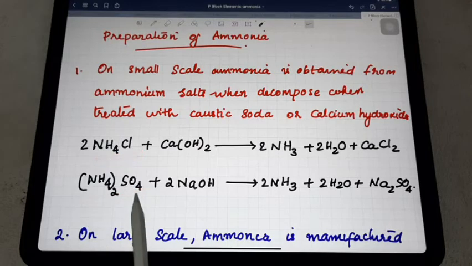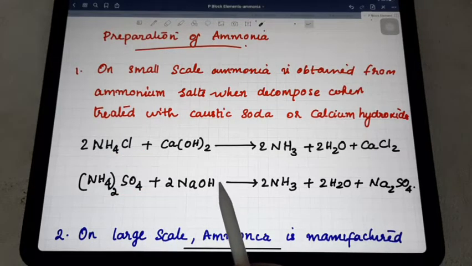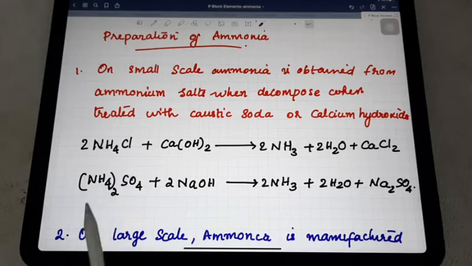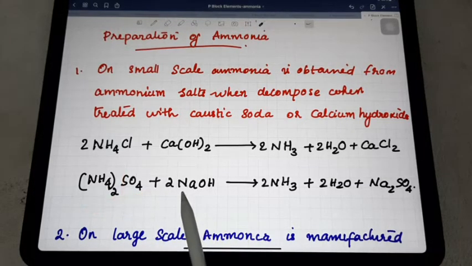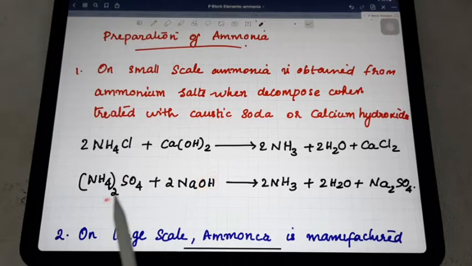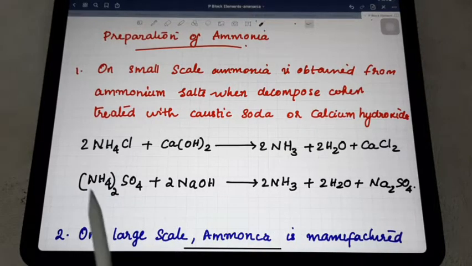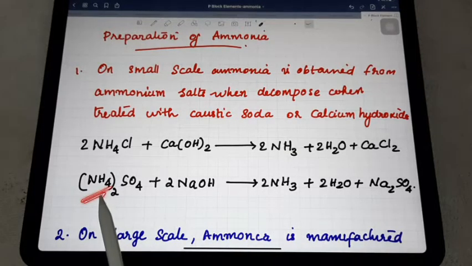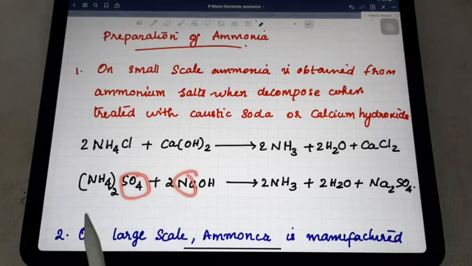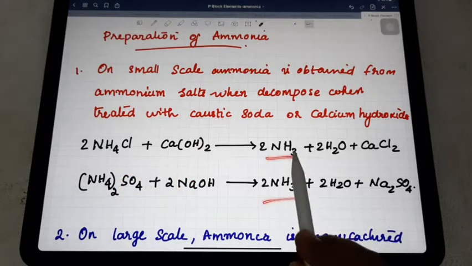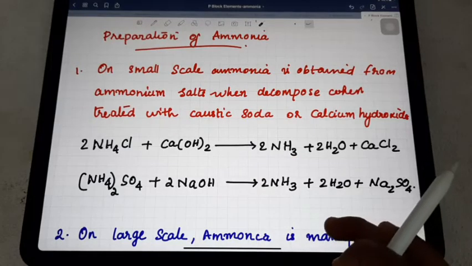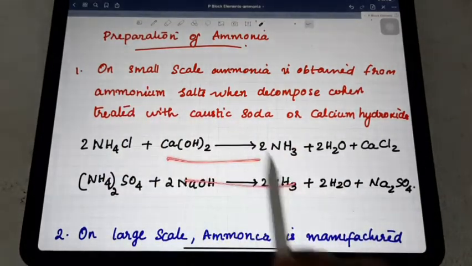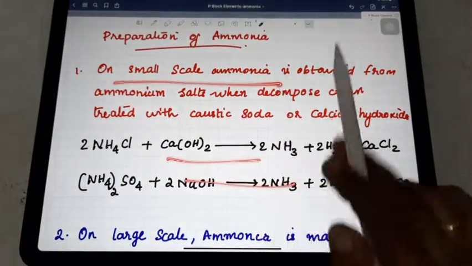When you take ammonium sulfate in the presence of caustic soda or sodium hydroxide, decomposition of this ammonium salt occurs. The H and OH result in a water molecule, NH3 is also produced, and the remaining part is Na2SO4. Likewise, ammonia can be prepared. That is the first method of preparation of ammonia, used for small-scale preparation.